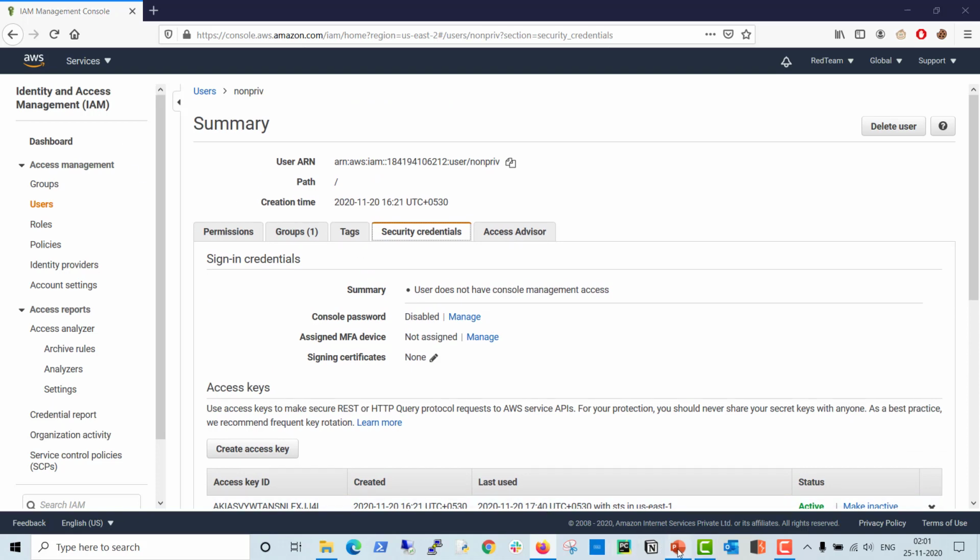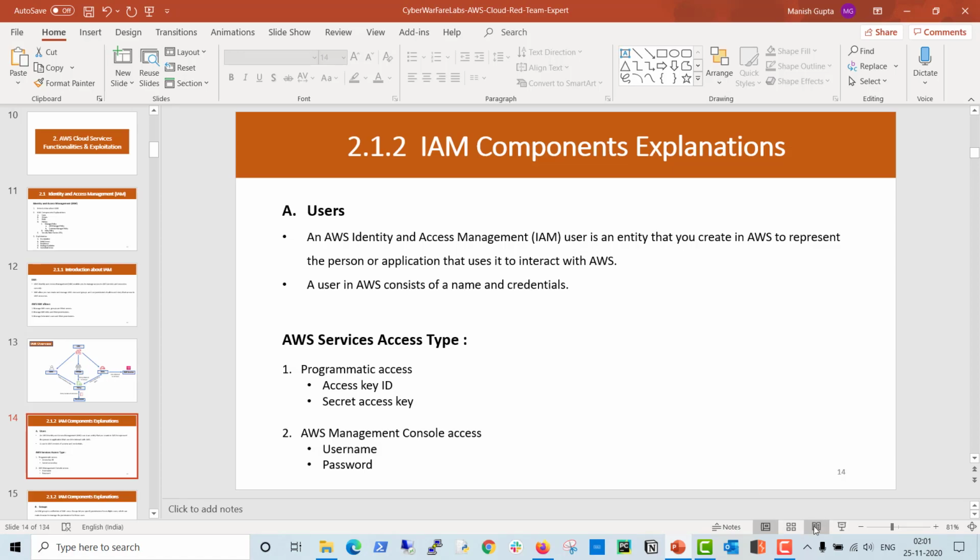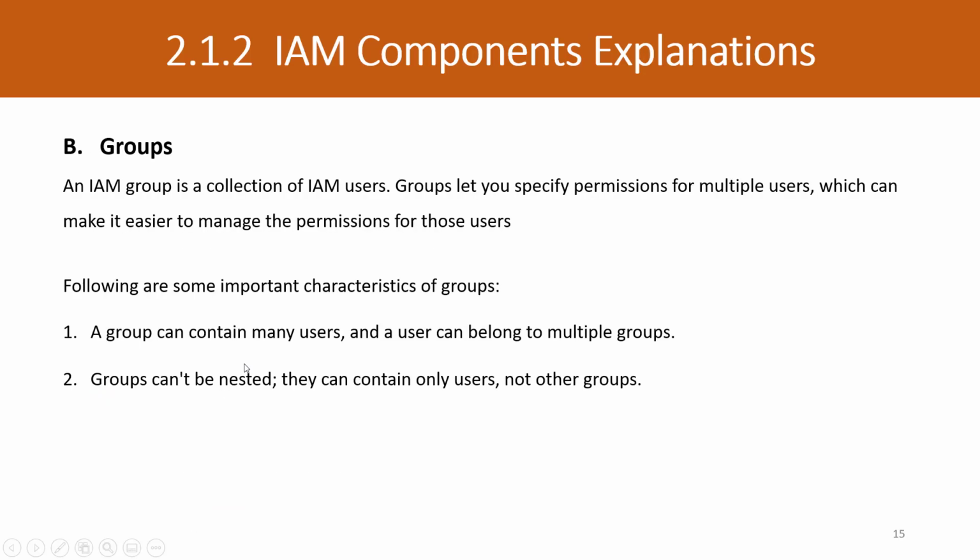Now let's discuss another entity of AWS. The second one is groups. So what is a group? Basically, an IAM group is a collection of IAM users, and a group lets you specify permissions for multiple users, which can make it easier to manage the permissions for those users. Basically a group contains a set of users, and you can assign the permission directly to the group, so those permissions will be applicable to the users also.